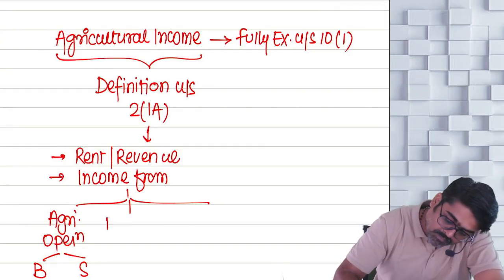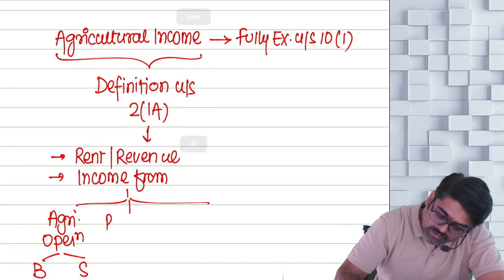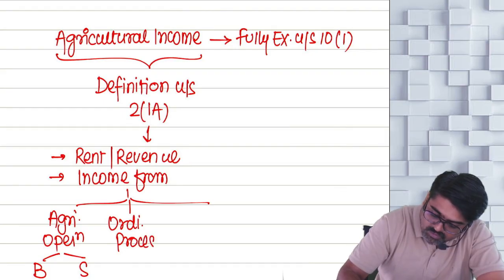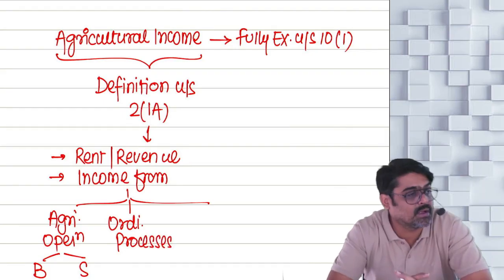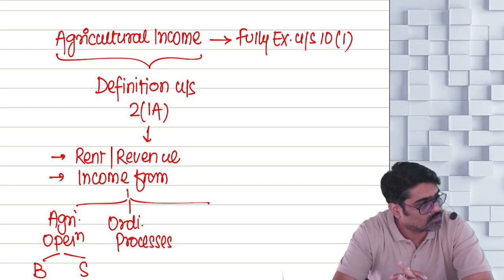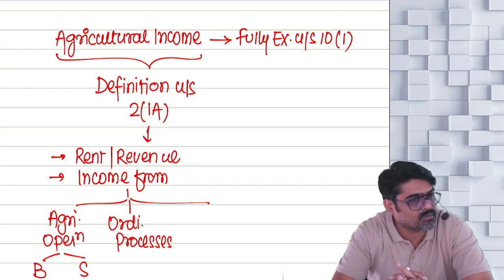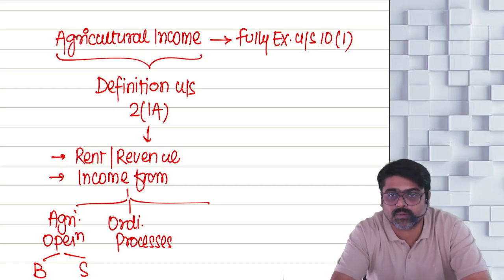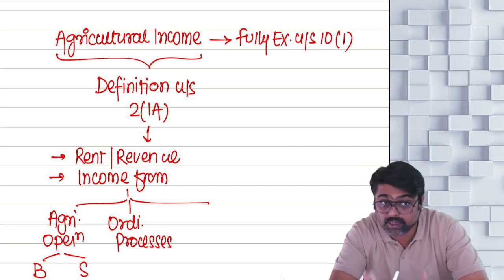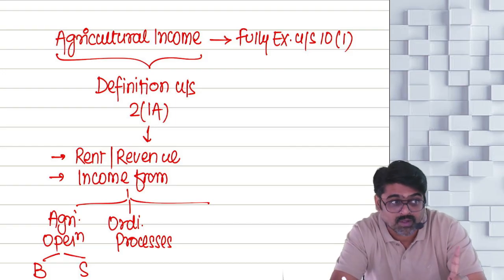Then income from ordinary processes. Ordinary processes are those required to make the farm produce a saleable commodity. Yes or no? These are performed to make your farm produce a saleable commodity in the market. Any process which will change the character of your farm produce will not be an ordinary process.